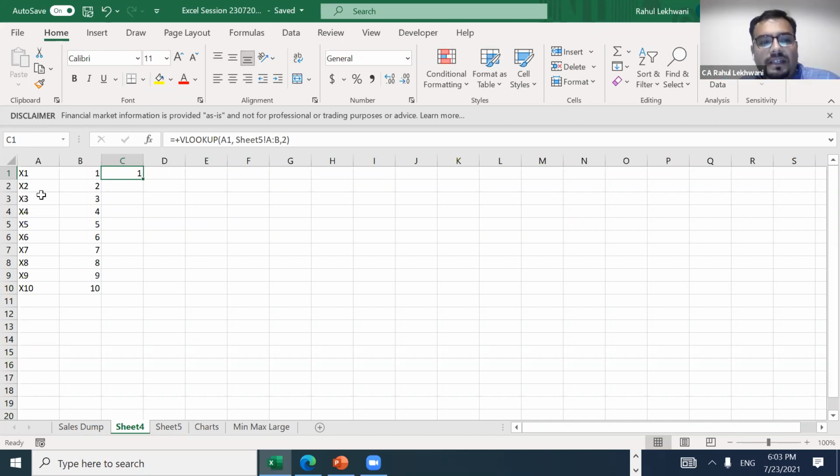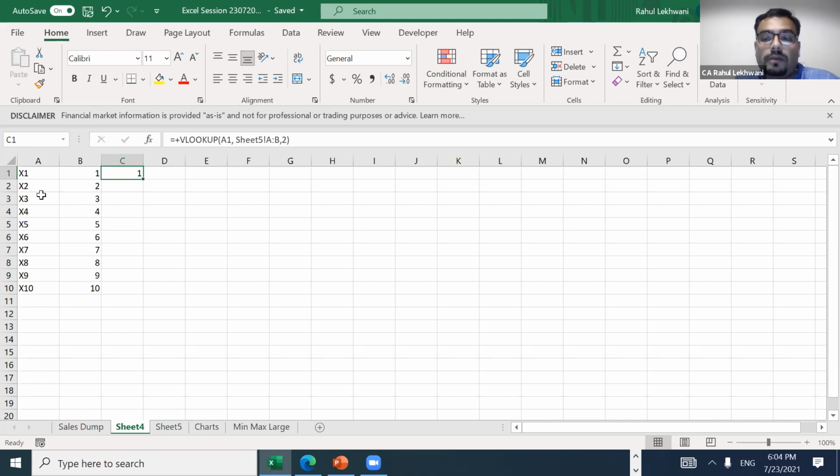But the thing is that when we link data, the person who is referring to the sheet has to see what unique code you have used. For you it is okay, but the person who is looking at a file should know from where the data is coming. When we send it to the client, if it is HLOOKUP, then the client gets annoyed about where the data is coming from.